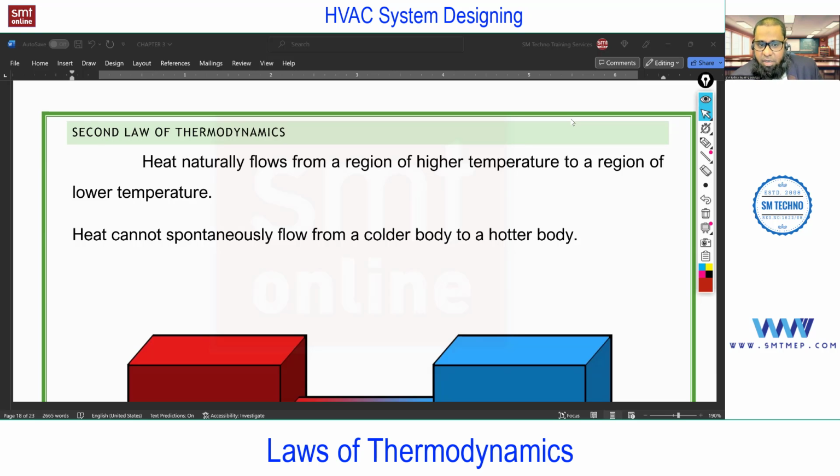Without the direction of heat, can we decide on a cooling or heating system as per the season? No. So it's simple but very, very important. This is the base for considering the type of system as per the season. Very simple, but at the same time very important for an HVAC engineer. So I think you got the importance of the second law of thermodynamics.